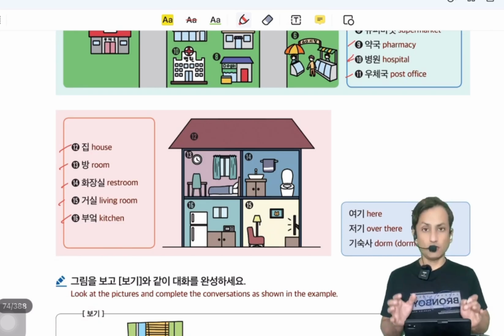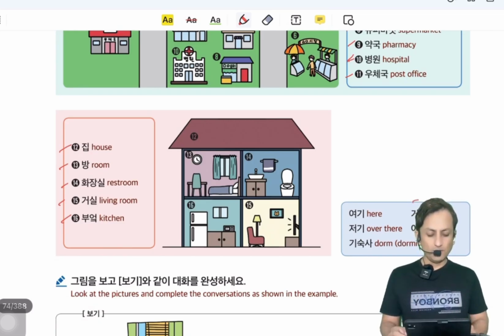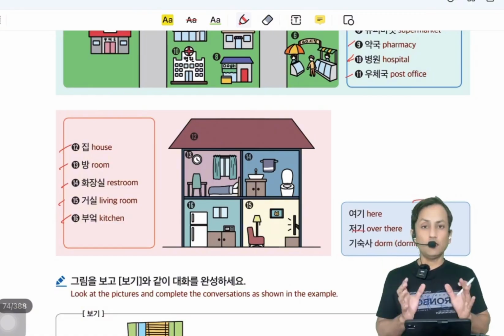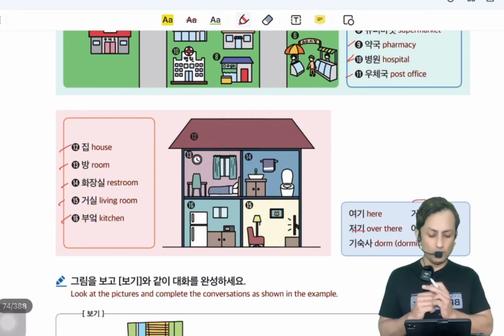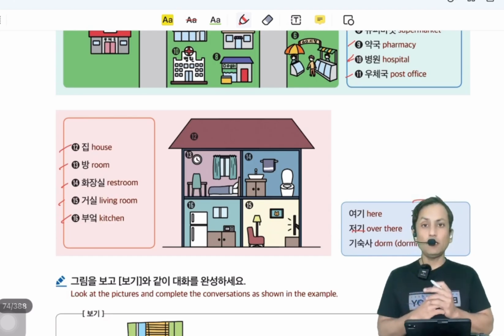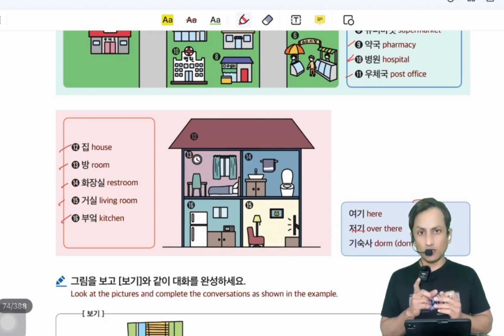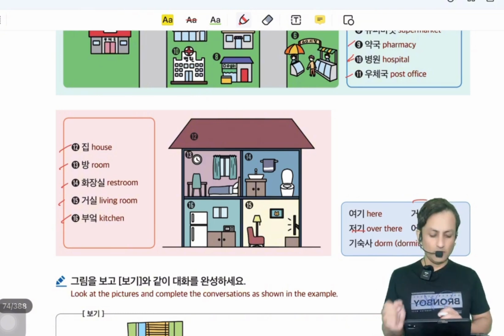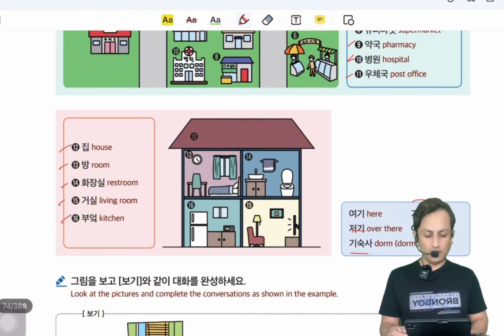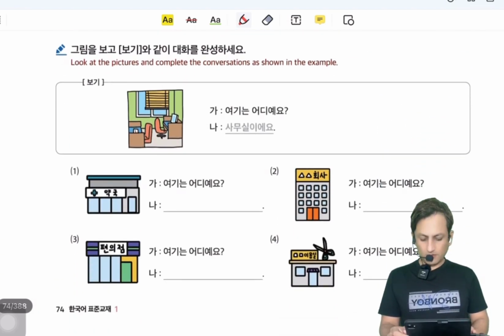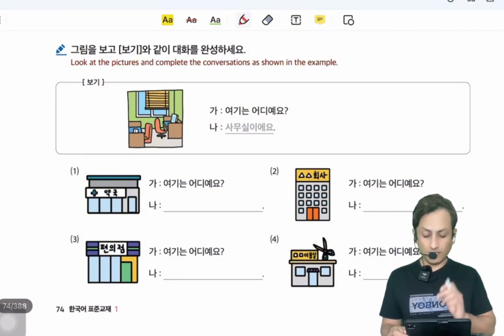Now there is also some vocabulary on the side. 여기 is here. 거기 is there. 저기 is over there. When you are talking about the place and location, then you will say 저기. When you are talking about the thing that is over there, then you will say 거기. 어디 is where and 기숙사 is dormitory. In the next we have 보기 and after that we will complete our sentences.